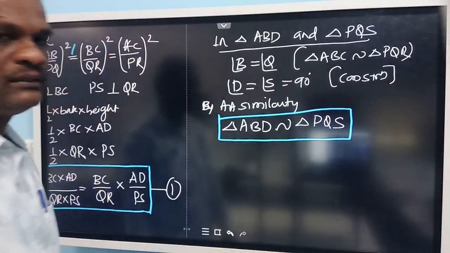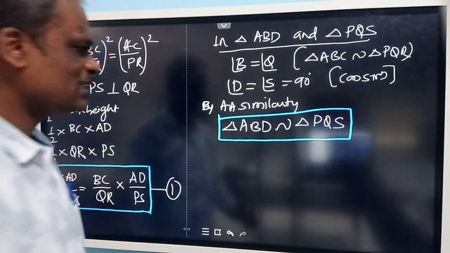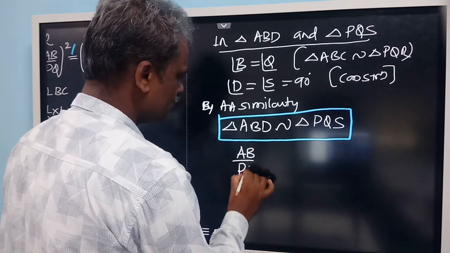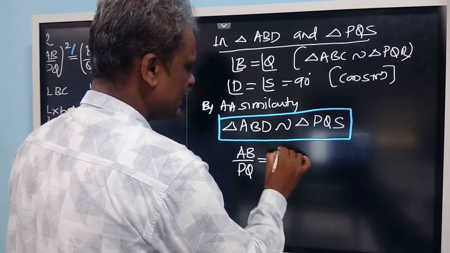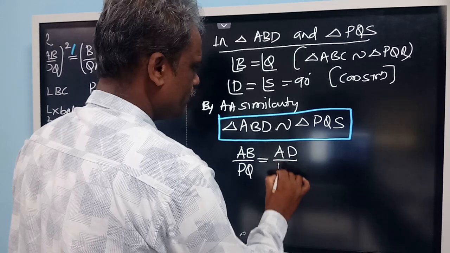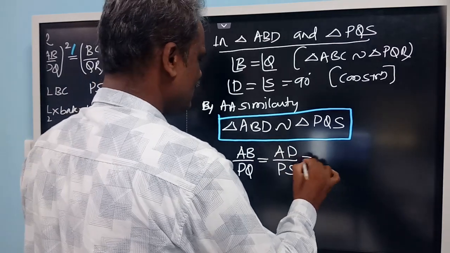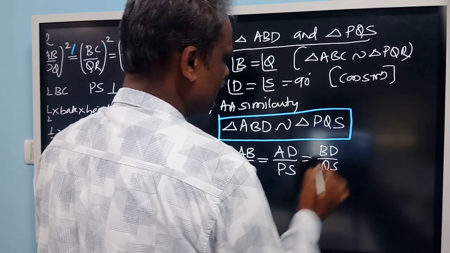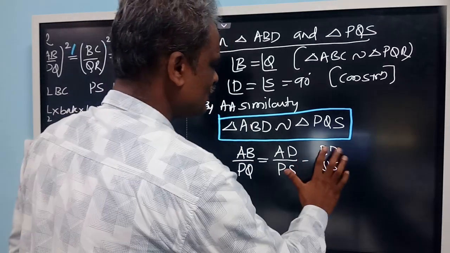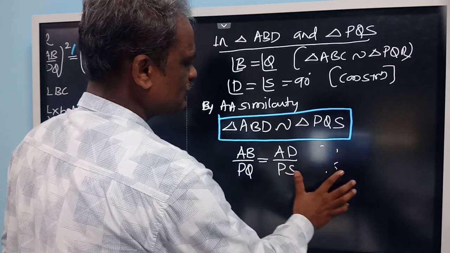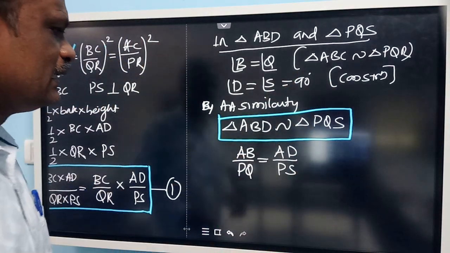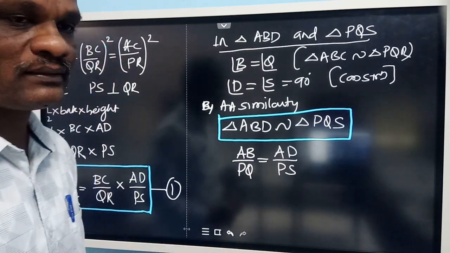If they are similar, now you can write the corresponding sides are proportional. I can write AB by PQ is equal to AD by PS, and then another is BD by QS. This is not required for us. So we need only these two. Only two ratios let us take. All the three sides are proportional, but let us take only these two. AB by PQ is equal to AD by PS.